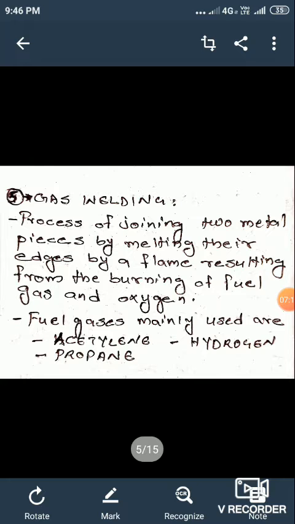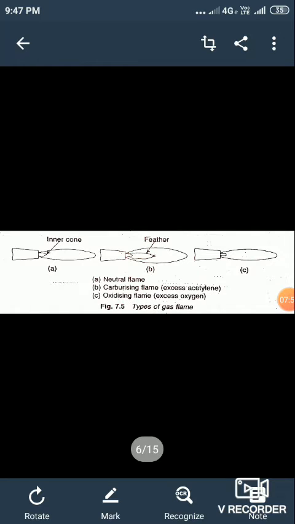Okay, the flame of gas welding. There are three types of flames in gas welding operation: neutral flame, carburizing flame, and oxidizing flame. Based on the acetylene and oxygen ratios, the flames produced in gas welding are of three types. The first one is neutral flame, the second one is carburizing flame, and the third one is oxidizing flame. Okay, you can see this.